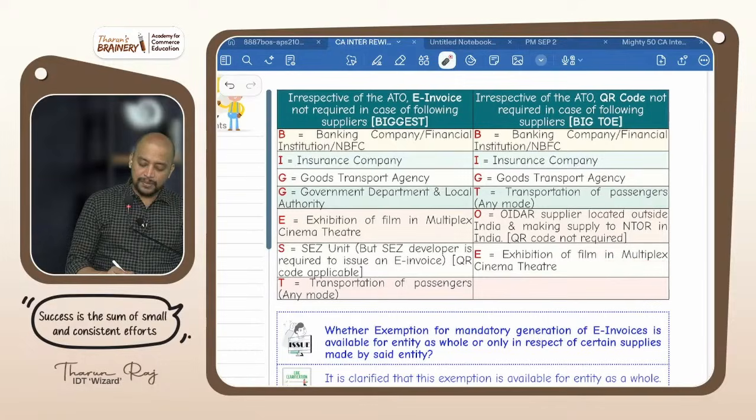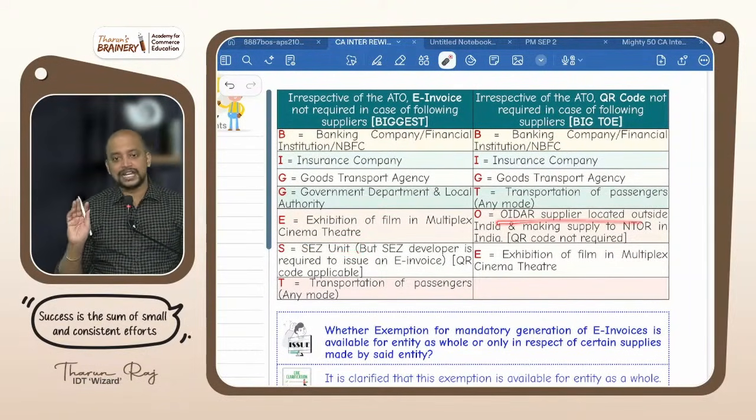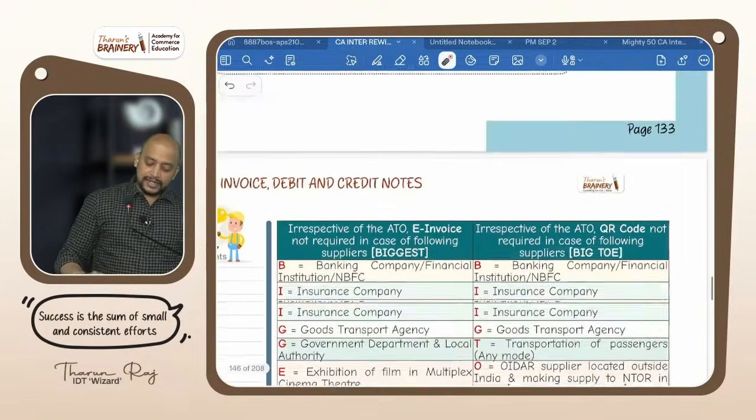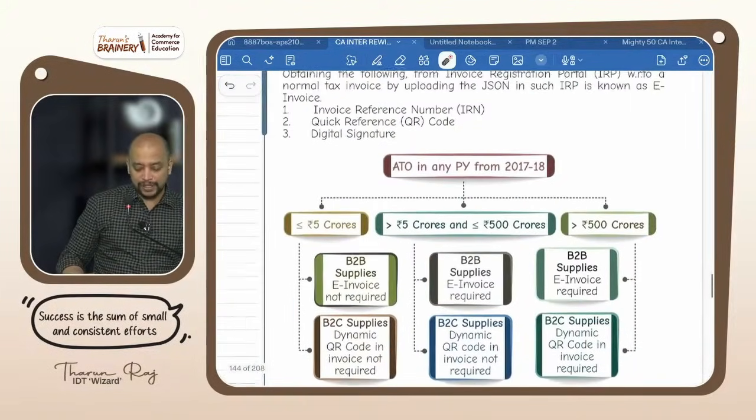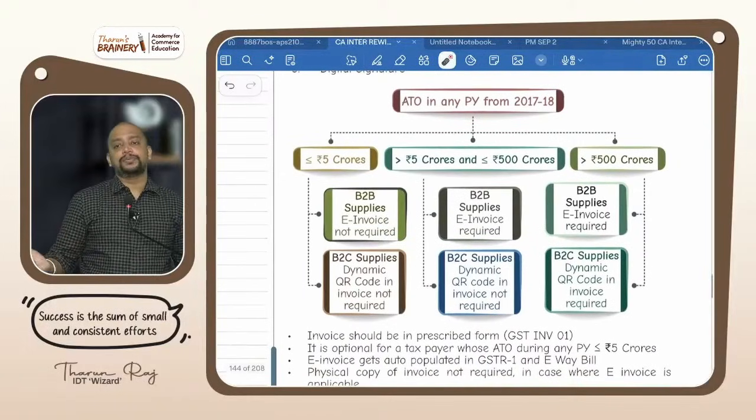What is not there? Government is not there here, and SEZ unit is not there. Instead we have OIDAR supplier. And to whom it is applicable? So far what we saw is to whom it is not applicable. Now we will see to whom it is applicable.